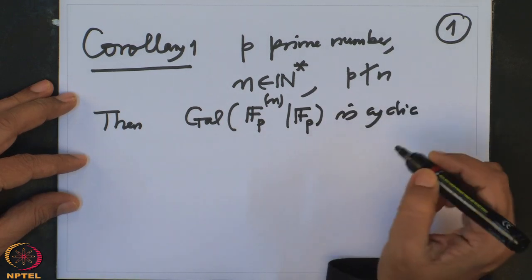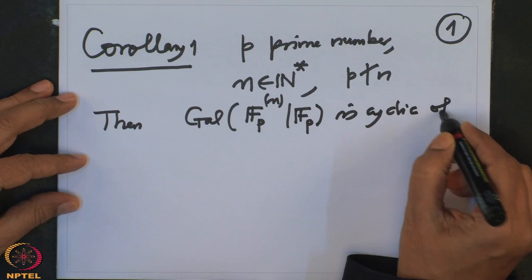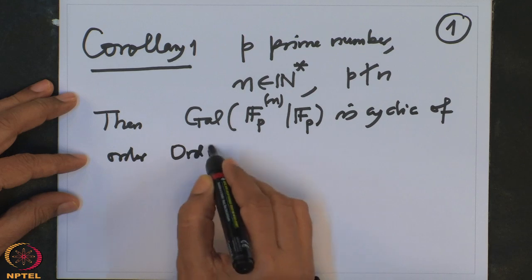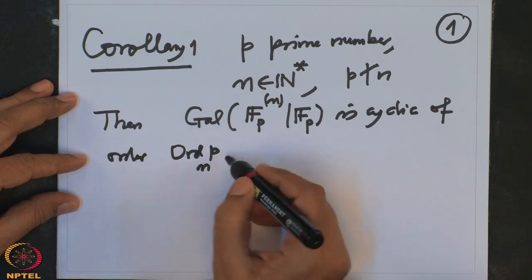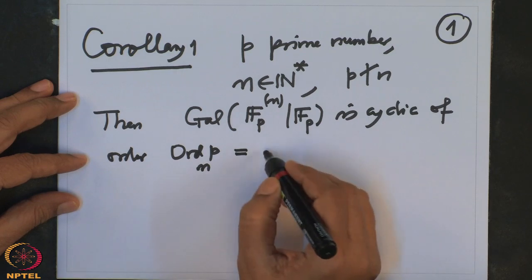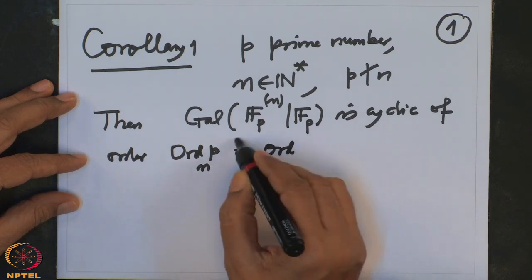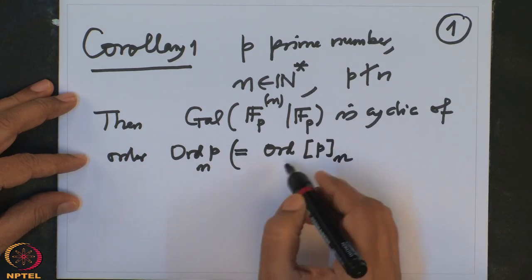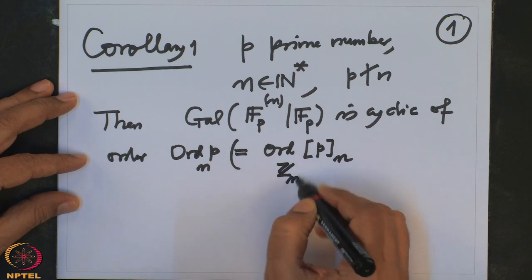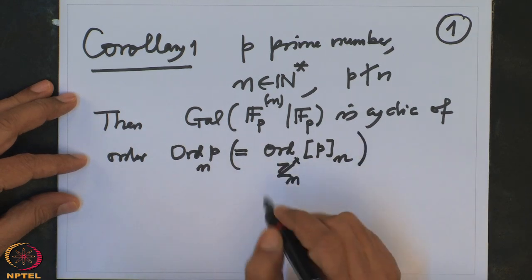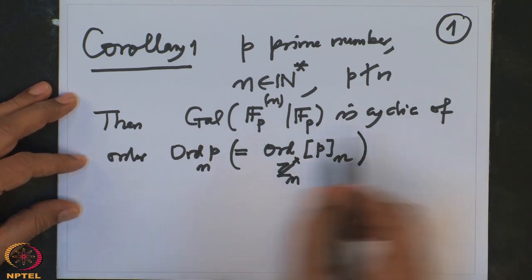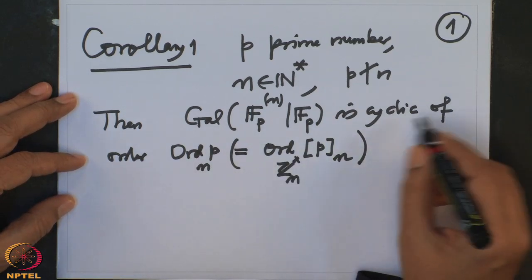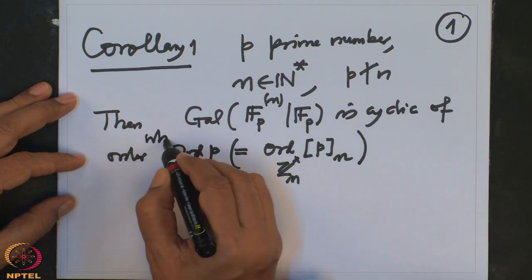Cyclic we knew it before, generated by the Frobenius of order P modulo n. This is the definition of the order of the residue class of P in the ring Z mod n, and this order is in the group (Z mod n) cross, which is a cyclic group of order which divides this.